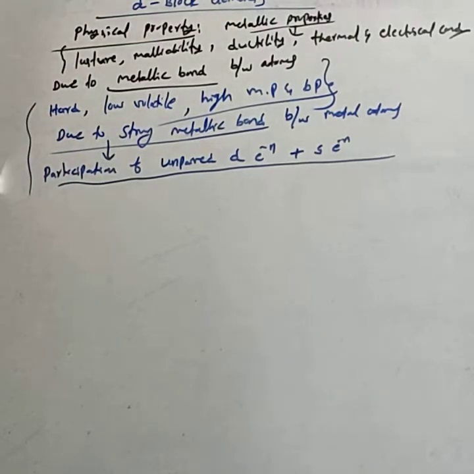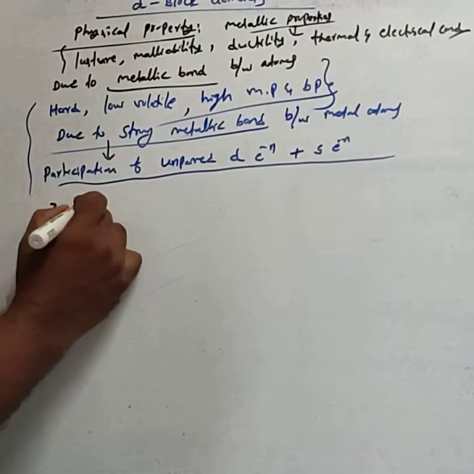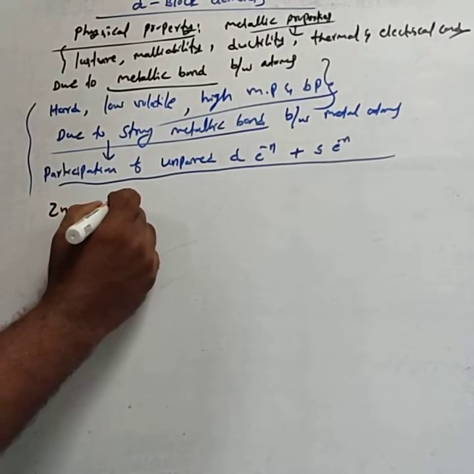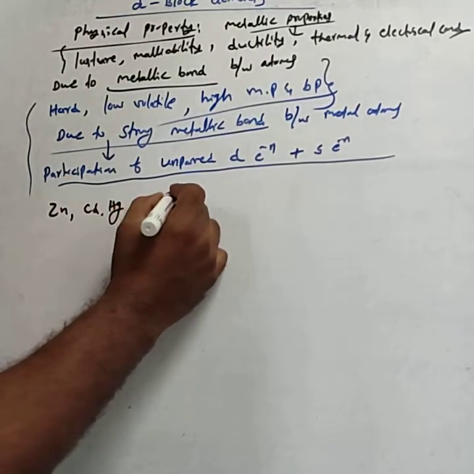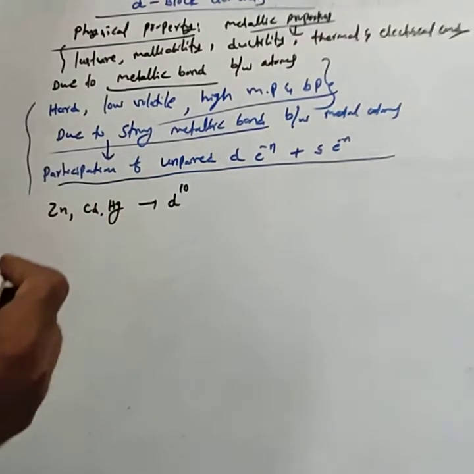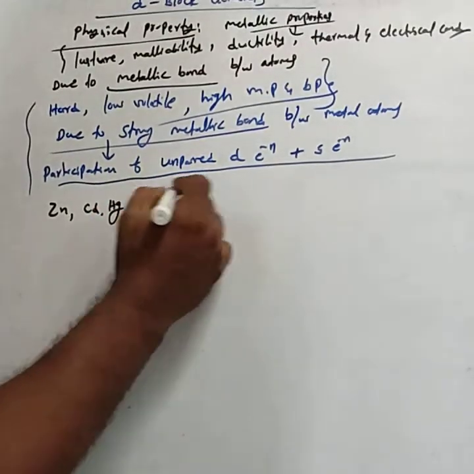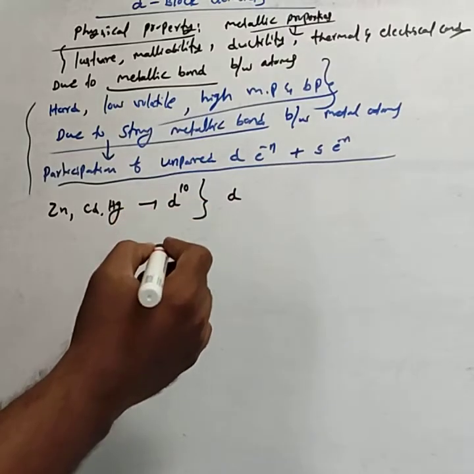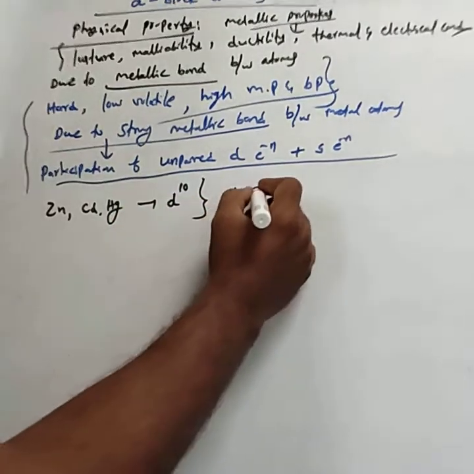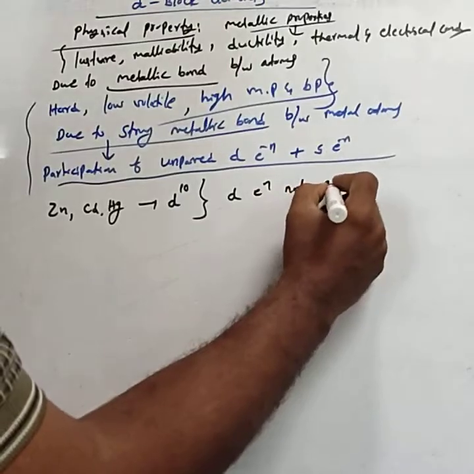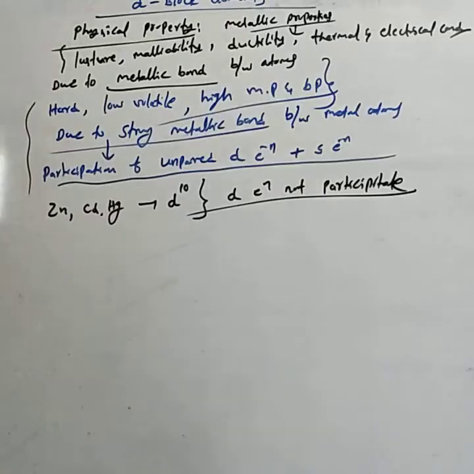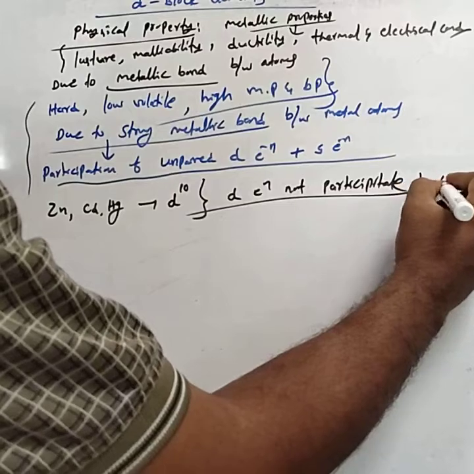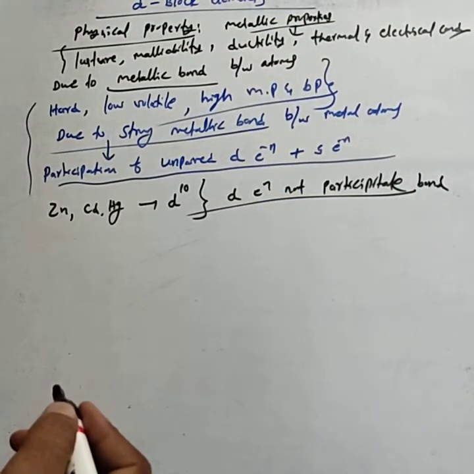Then observe zinc, cadmium and mercury. Their d orbital has d10 configuration. Due to that d10 configuration, the d electrons do not participate in the bonding.